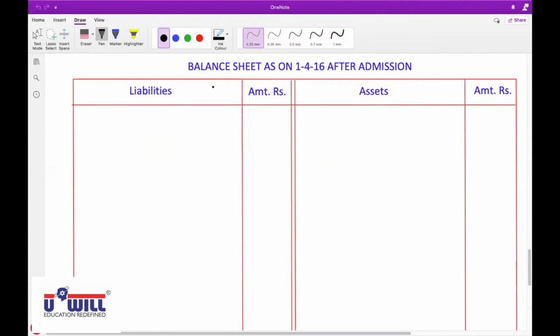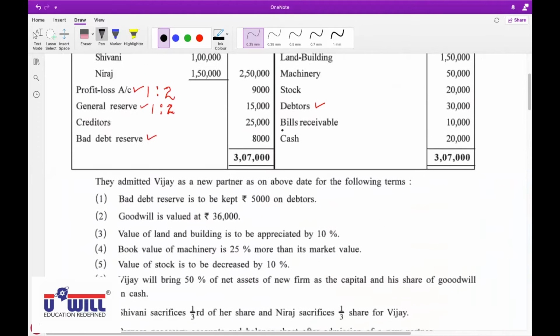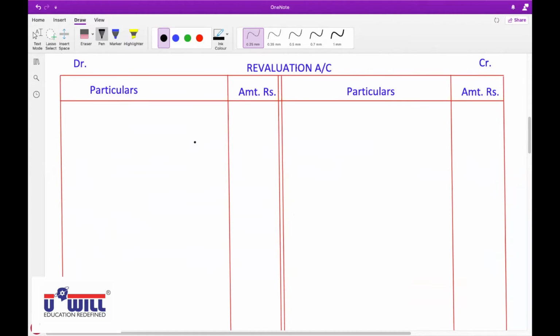So outer column 25,000. And second effect, since 8,000 of BDR is already there, but we require only 5,000, so we have to withdraw 3,000. So in revaluation account on credit side, by bad debt reserve, we will withdraw 3,000.